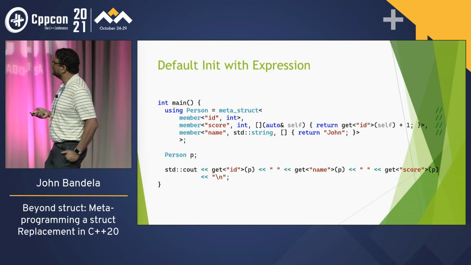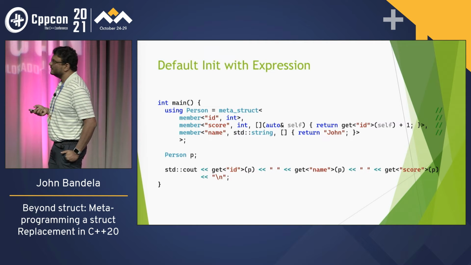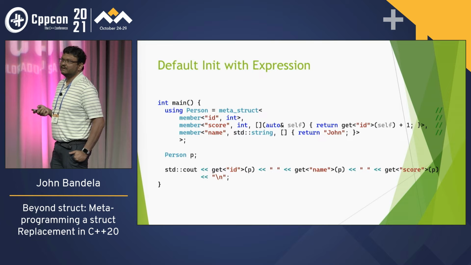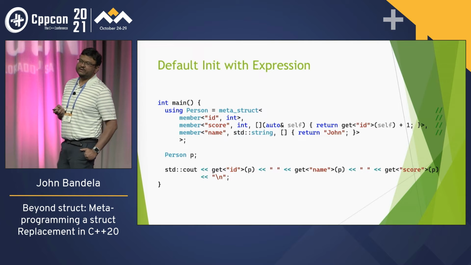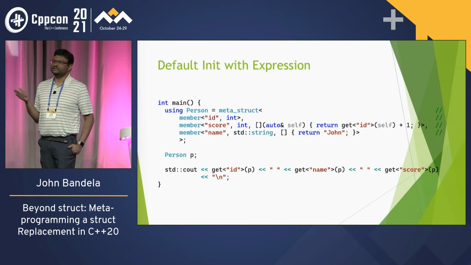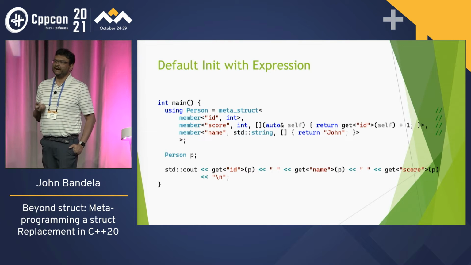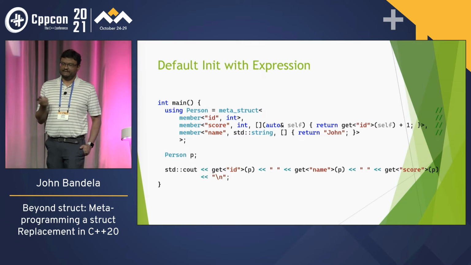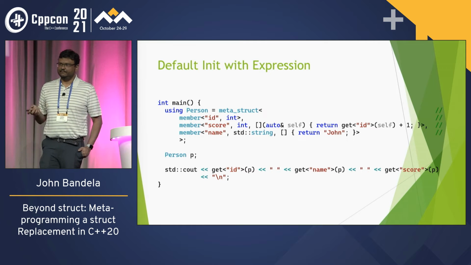Why are you getting the ID and adding one? Why are you getting the ID there? What I want to do is say score equals ID plus 1, in the struct. So this is the way to do it in here. Whatever the ID is, I just add 1 to it. So if an ID of 1, my score would be 2.